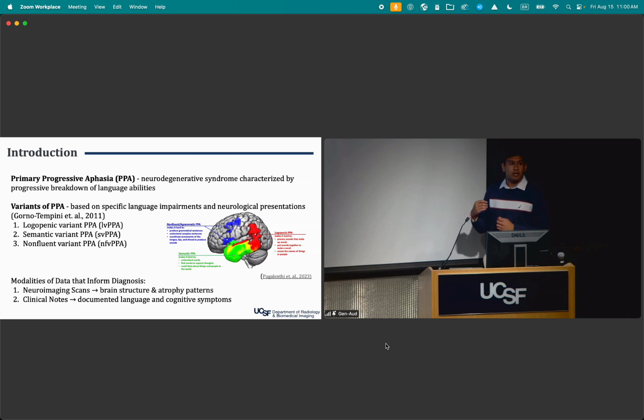And the modalities of data that are used to inform these decisions are typically neuroimaging scans, which tell us about atrophy and brain structure, as well as clinical notes, which document language and cognitive symptoms.